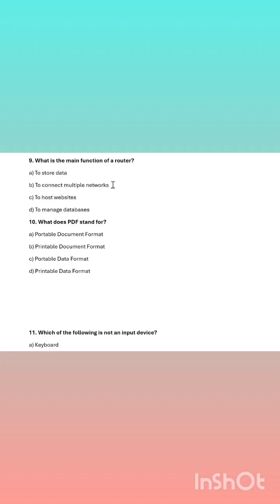It helps in connecting multiple networks. Okay, so it manages the network to network communication. So that is why, what is the answer? The correct answer for this question is option number B.